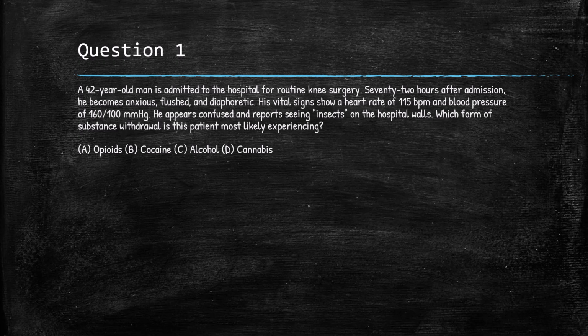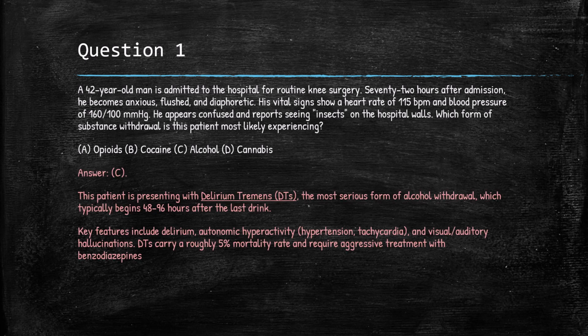A. Opioids, B. Cocaine, C. Alcohol, or D. Cannabis? The answer is C. Alcohol. This patient is presenting with delirium tremens. This is incredibly high yield on the USMLE and PRITE. Delirium tremens is the most serious form of alcohol withdrawal, which typically begins at the 48 to 96 hour mark.